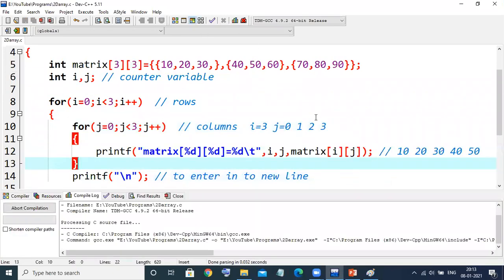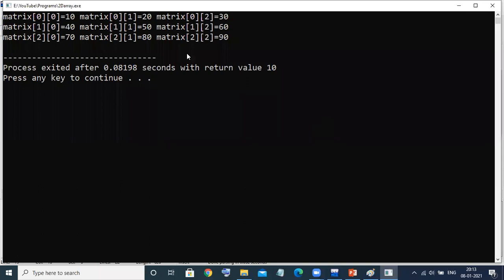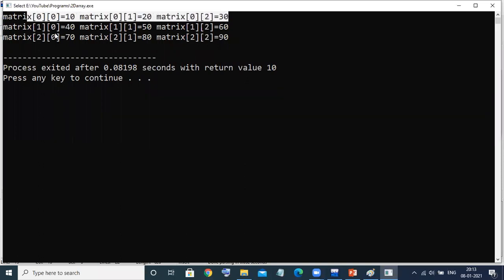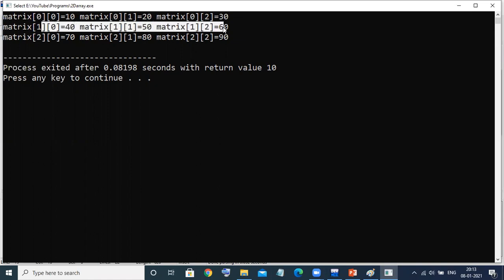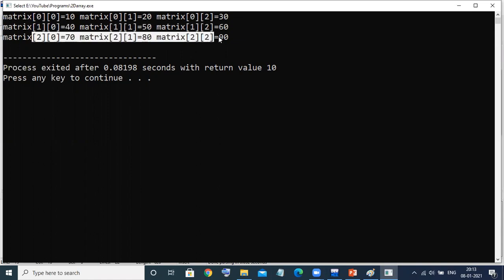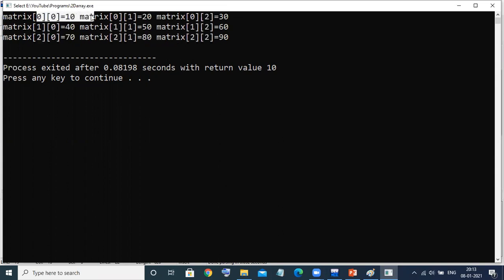Likewise, just check the output. Now see, matrix 0, 10, 20, 30. After that, I want to shift to the next one. So 40, 50, 60. Next one, 70, 80, 90. These are the indexes. See, first row 0,0, 0,1, 0,2. Then I need to change the row here.